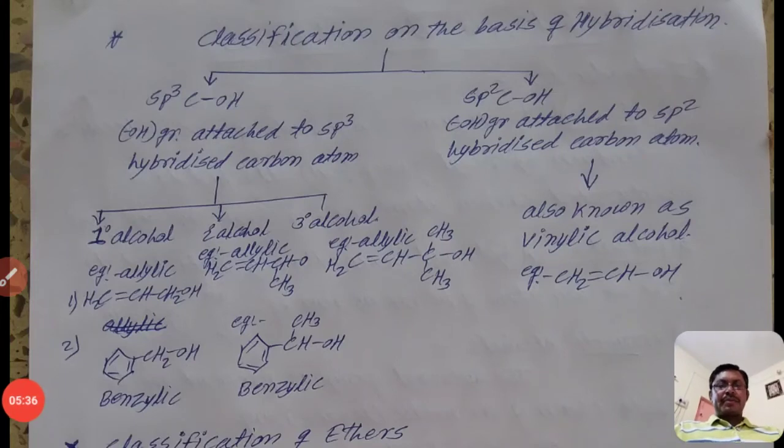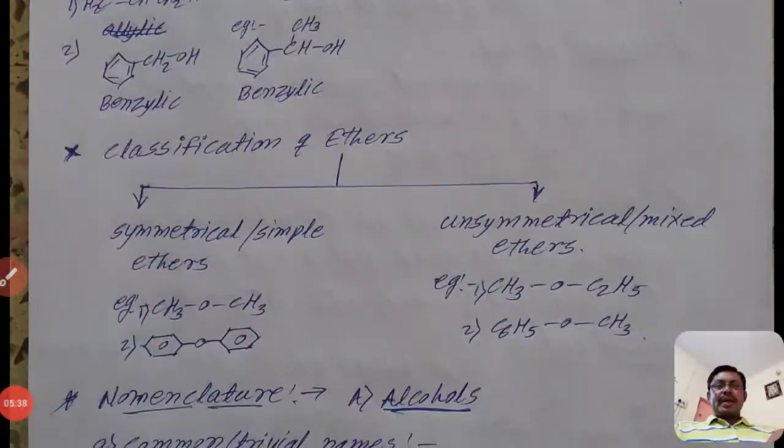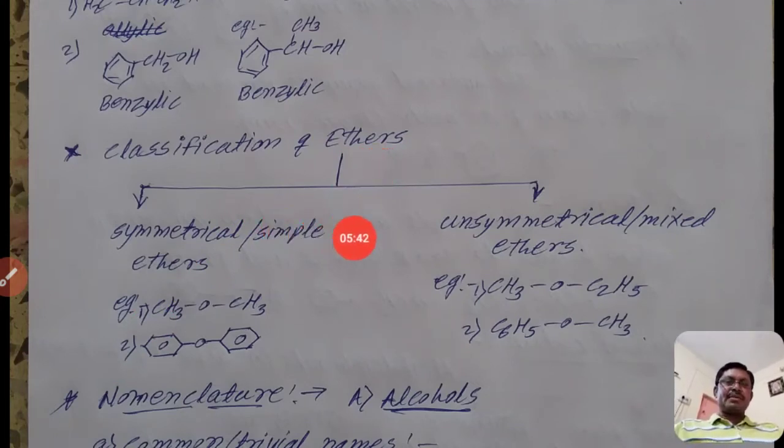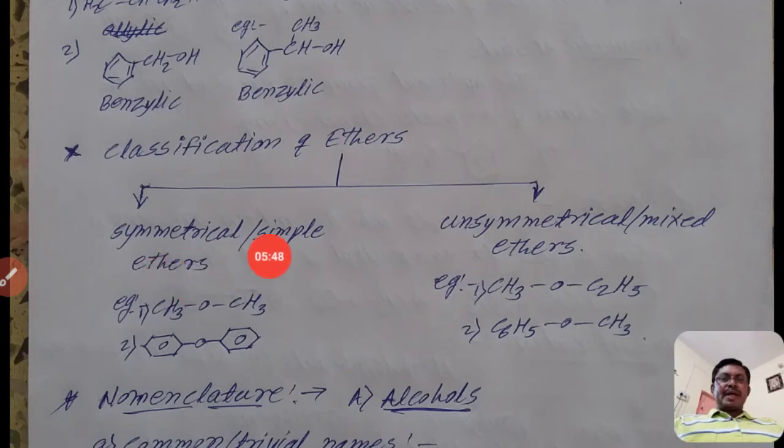After the classification of ethers, it is a simple classification, very easy. Symmetrical or simple ethers, for example CH3OCH3. That means in that class the oxygen atom is attached to the same group on both sides, then it is known as symmetrical or simple ethers.